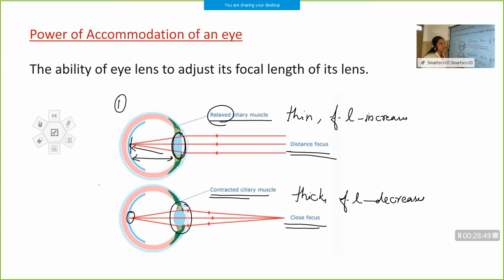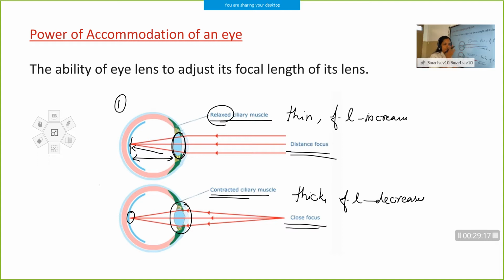The human eye has the ability to view both nearby and far away objects by adjusting its focal length. That property of the human eye is known as power of accommodation. But it has a certain limit. It cannot increase the focal length beyond a certain limit, and it cannot decrease the focal length beyond a certain limit either.